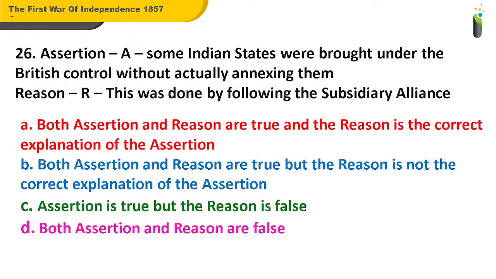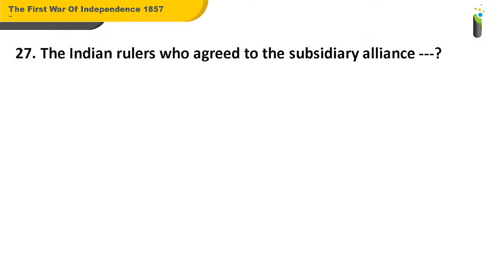So what should be the answer for question number 26? See, it's an assertion and reason type of question. So the options have been well given. Well, the answer for question number 26 is B. Both assertion and reason are true, but the reason is not the correct explanation of the assertion. Okay, coming to the next, that is question number 27.